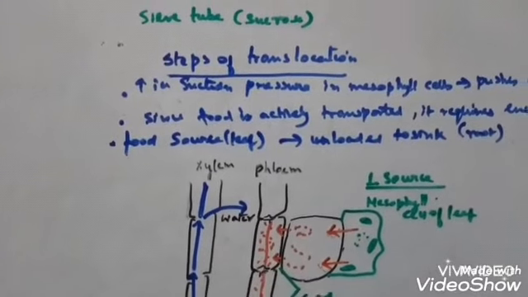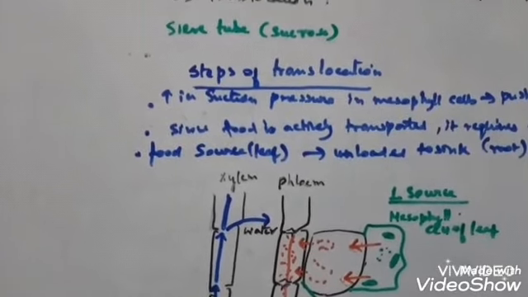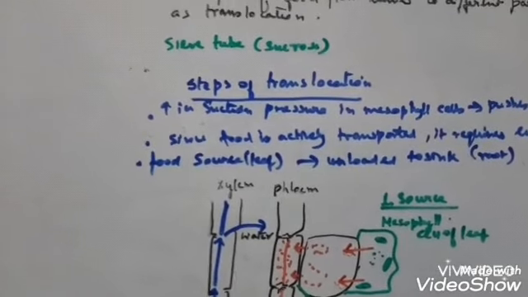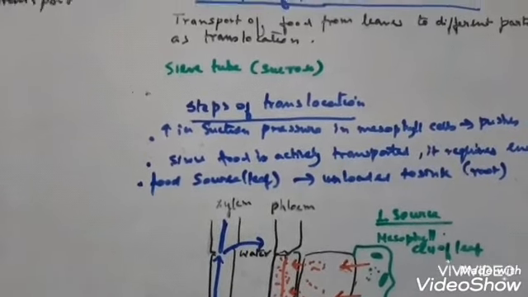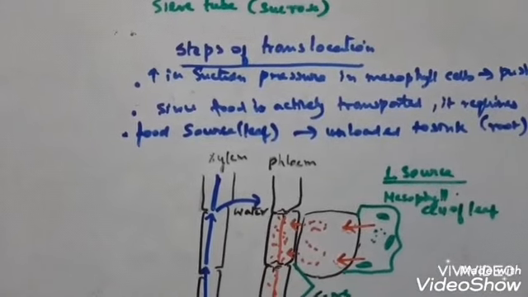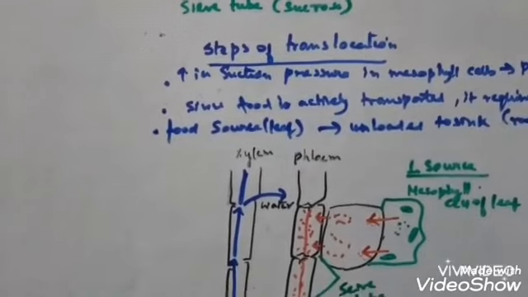The movement of the sucrose may be in the upward direction or in the downward direction, because growth and development take place in all directions of the plant body.